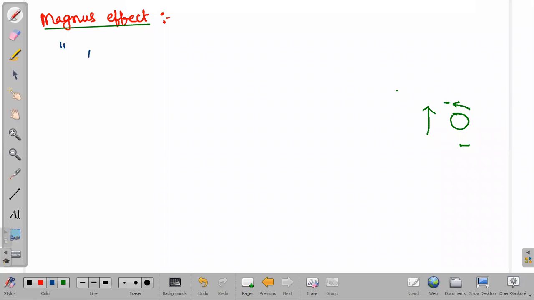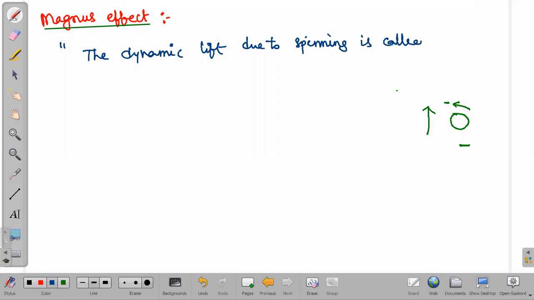The dynamic lift due to spinning is called the Magnus effect. Previously, this was asked directly as a 2 marks question in IPE. That's all. When a ball is spinning up, it will be lifted up due to the pressure difference. So the dynamic lift due to spinning, we call it the Magnus effect.